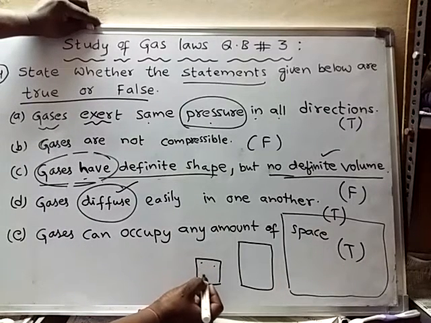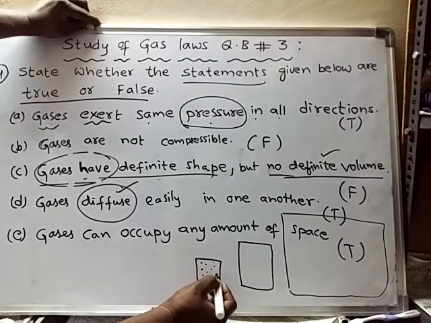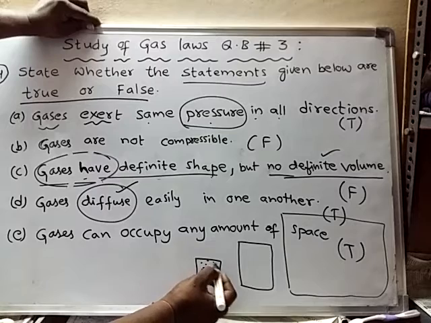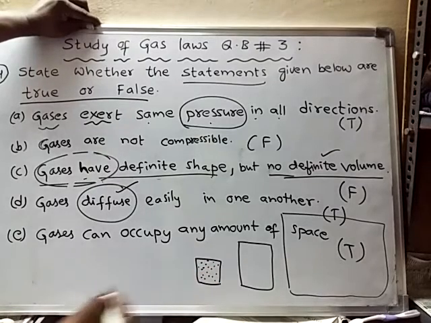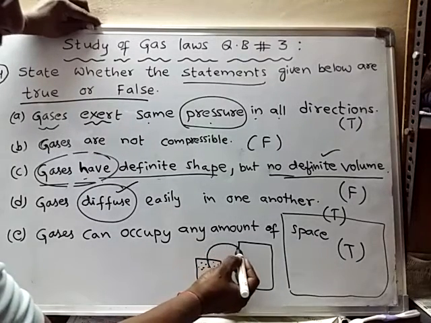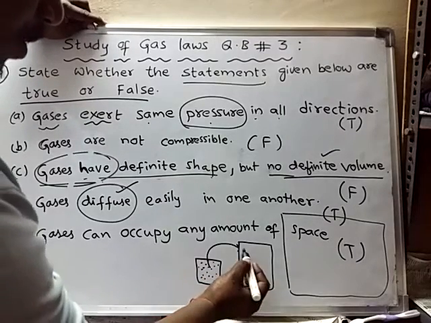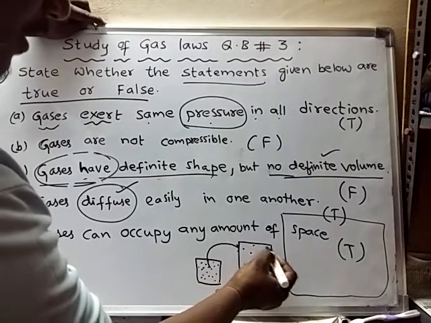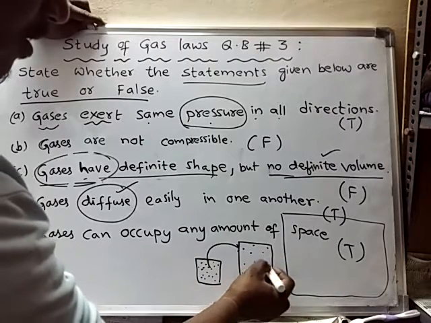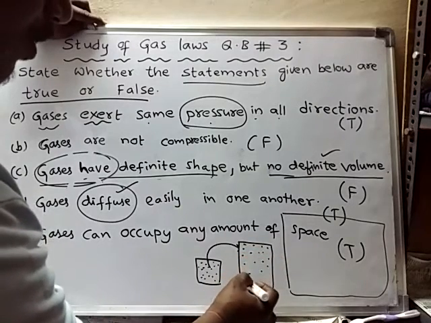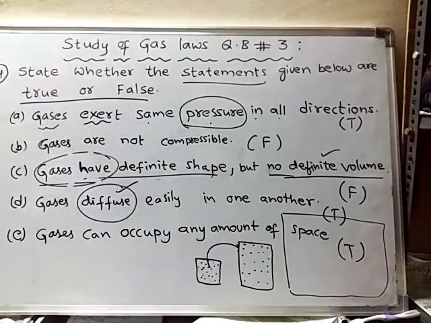Suppose here I have taken some amount of gas in this container, and I have transferred this gas into a bigger container. Now what has happened? All these molecules will occupy the entire available space. Why do these gas molecules occupy the entire available space?